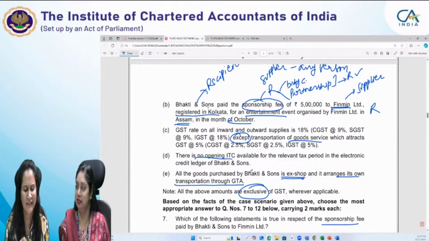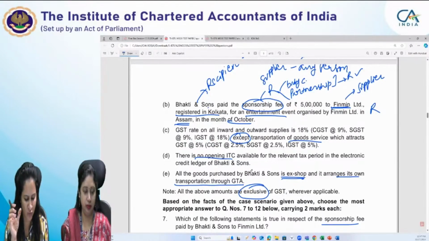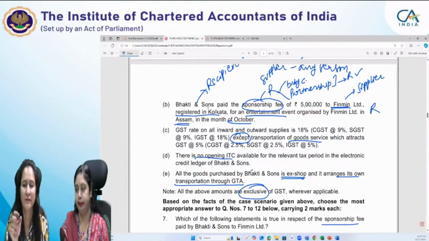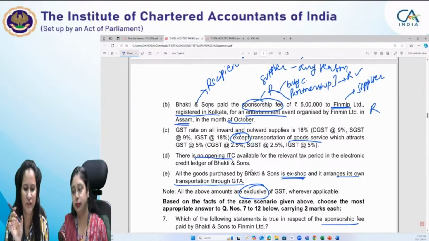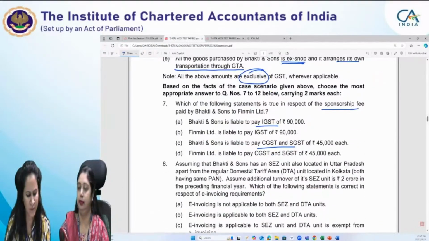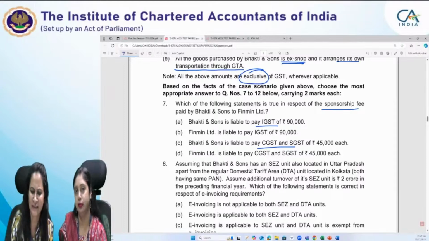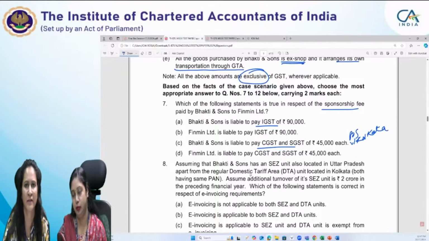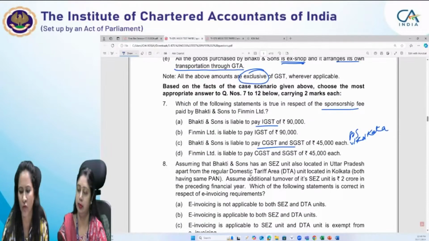And yes, we have already got the right answer from Mr. Raj that Bhakti and Sons, since sponsorship service is not falling in any of the specified services, and this supply of services has been made to a registered person, right? So the registered person, then the place of supply is the location of such person. So place of supply in this case is Kolkata only. And since the place of supply is Kolkata, CGST and SGST will apply. And yes, reverse charge was applicable here because Bhakti and Sons is a partnership firm. So Bhakti and Sons is liable to pay CGST and SGST of 45,000 each.